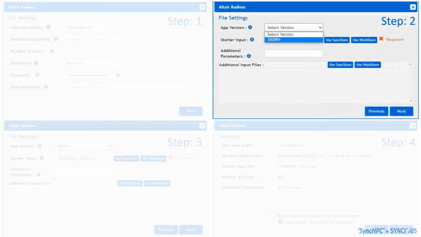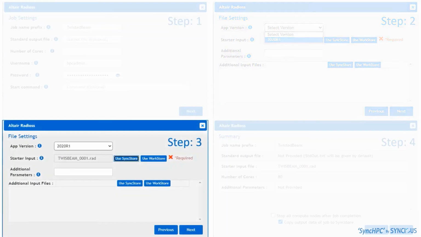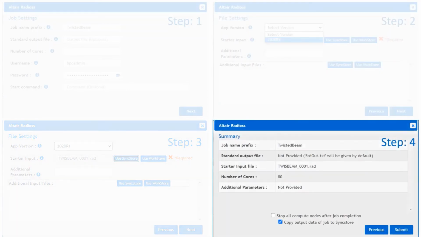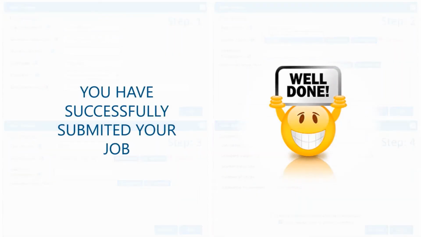The second step is to choose the required application version from the list. The third is to select the required or desired file from the cloud storage. And the last step is to submit the job. Users can also select the Stop All Compute nodes after job completion. Great! With these 4 stages, users have submitted their job.